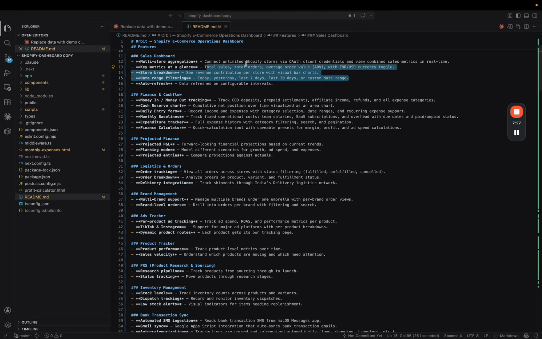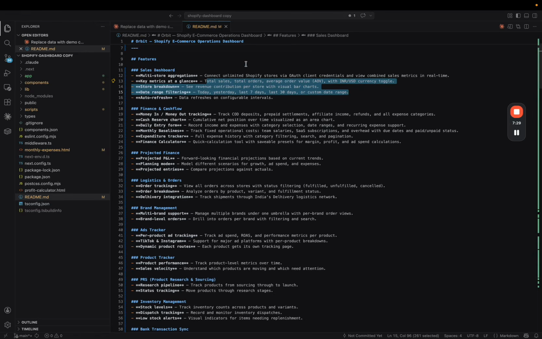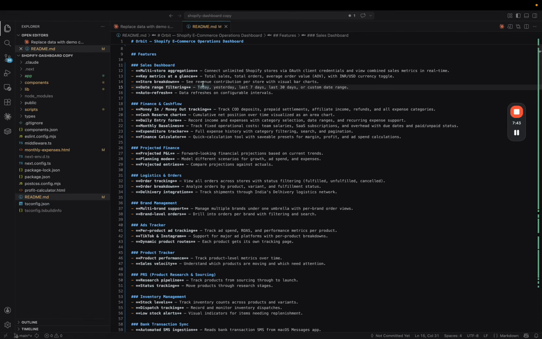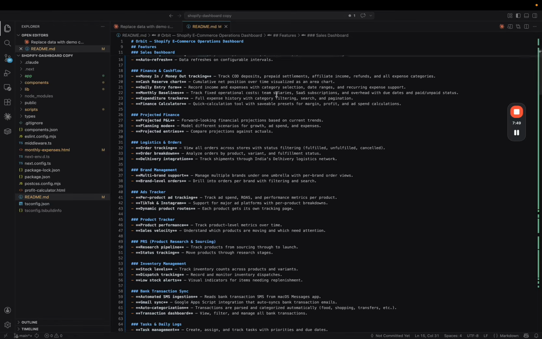What is the delivery rate fetched from delivery itself? Whatever the shipping aggregator is, whether you're using Delhivery, ShipRocket, or any of those, it will fetch it from there. You'll have to put in the API key for whichever aggregator you're using. Then you have a store-wise breakdown for each of it, date range filtering for the timeline you want to see, and auto refresh, which loads automatically in the backend.